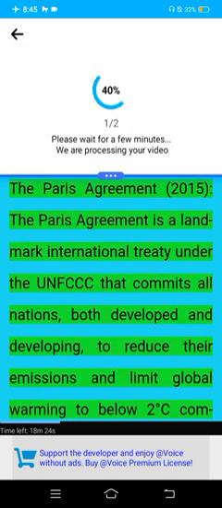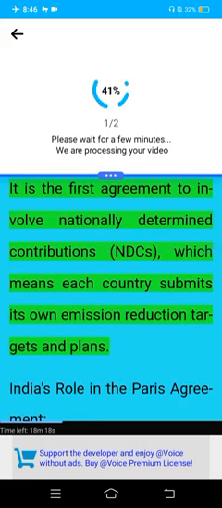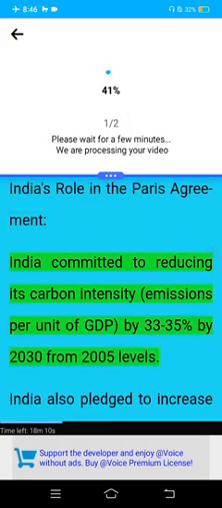The Paris Agreement, 2015. The Paris Agreement is a landmark international treaty under the UNFCCC that commits all nations, both developed and developing, to reduce emissions and limit global warming below 2 degrees Celsius compared to pre-industrial levels, with efforts to limit it to 1.5 degrees Celsius. It is the first agreement to involve nationally determined contributions (NDCs), which means each country commits its own emission reduction targets and plans. India's role in the Paris Agreement.